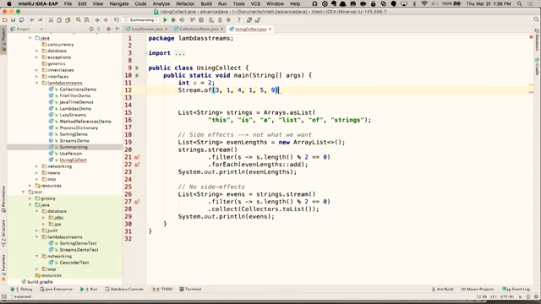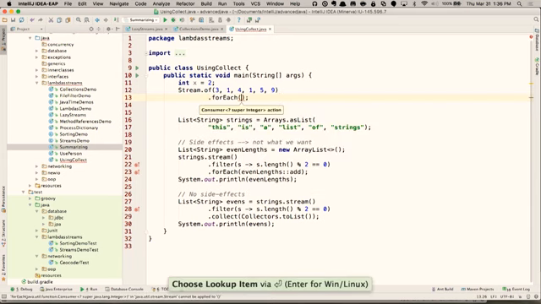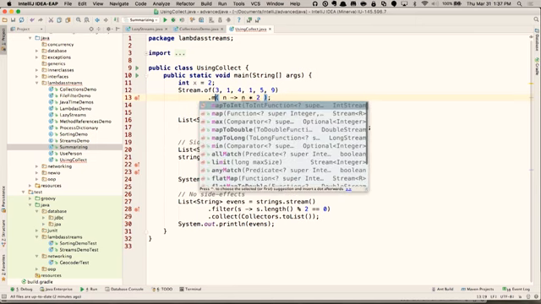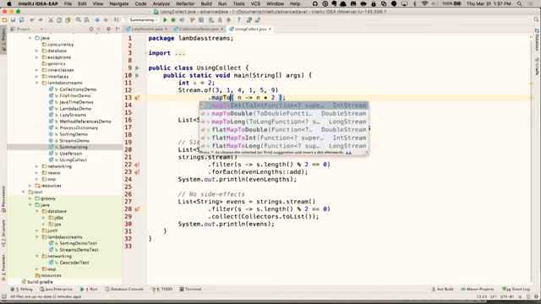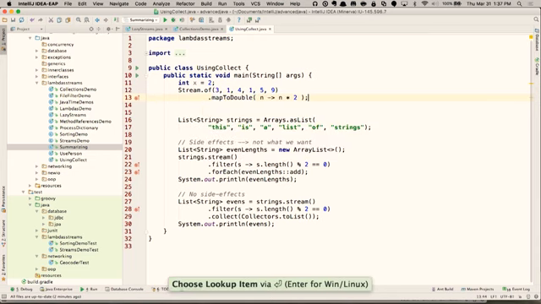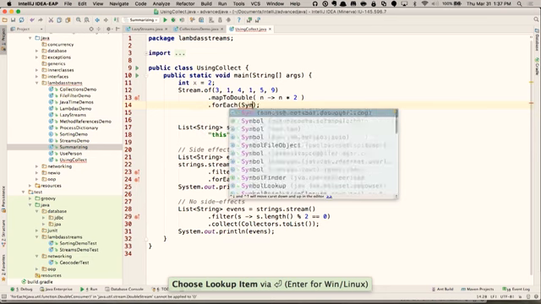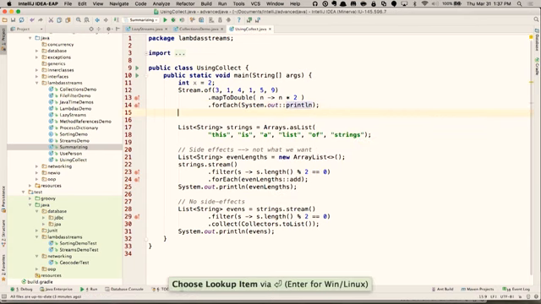314159. And if I then do dot forEach, this takes a consumer, meaning I could put in a lambda. Now I could just do what we've done before, which is to say I just want to double them. And actually, forEach takes a consumer, so this would be a good argument for map. In fact, now that I think about it, I can do mapToDouble for that one and then print them out. forEach System.out::println. And there I can print all the values one by one.